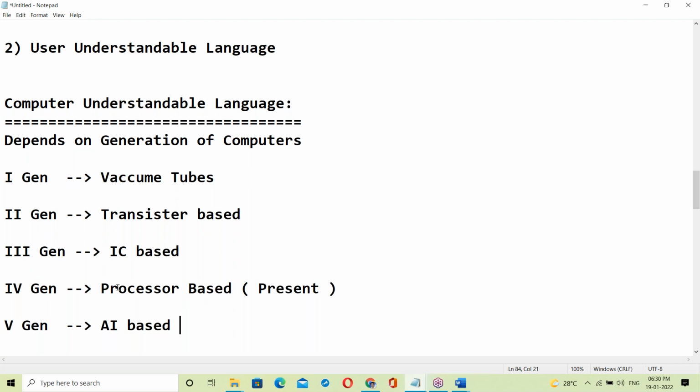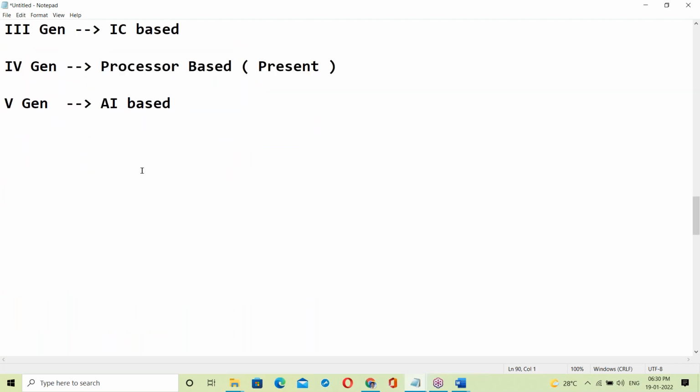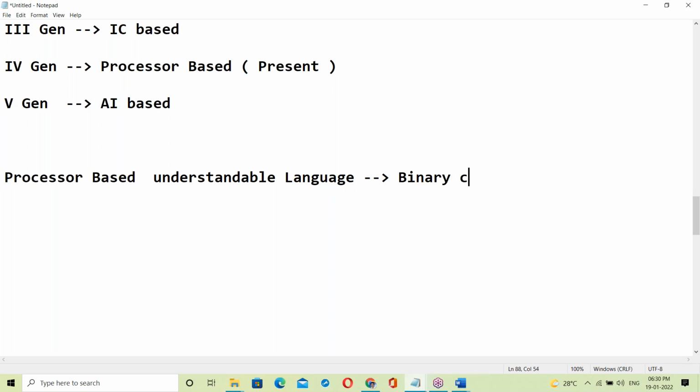No, the present generation is processor based. What is the processor based understandable language? Yes, it's binary code, zeros and ones format, like this. It's a binary code.